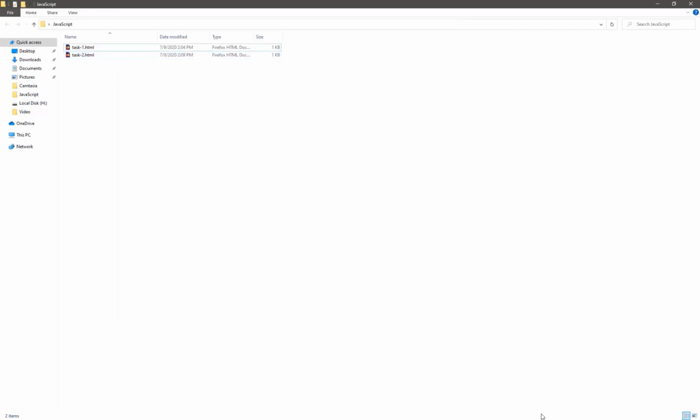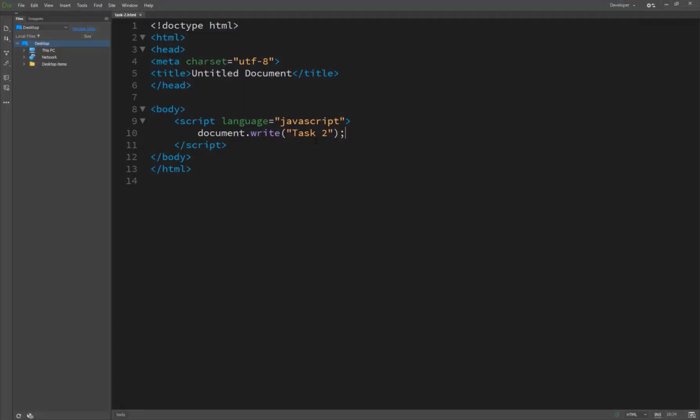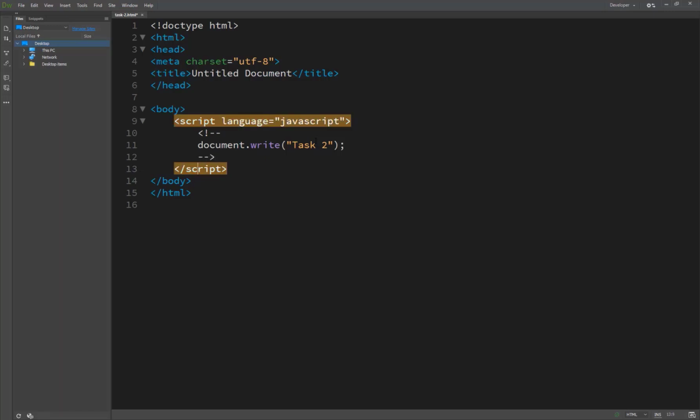So hiding is basically done by using HTML comments around our code, like the multi-line comment technique. This is the multi-line comment technique. But here you see it doesn't work.